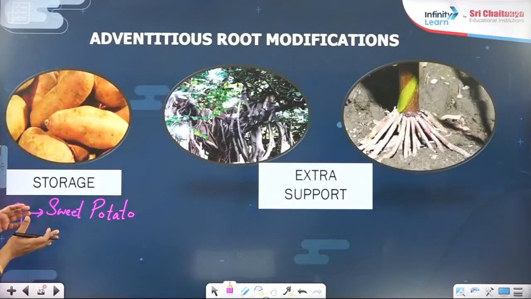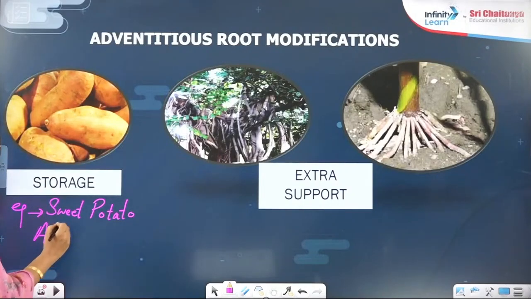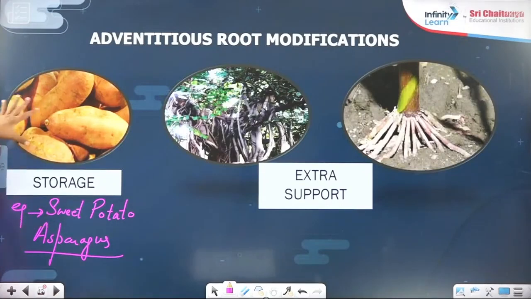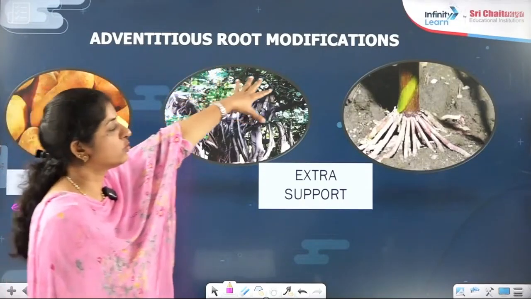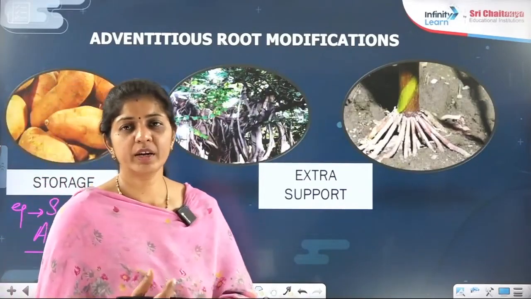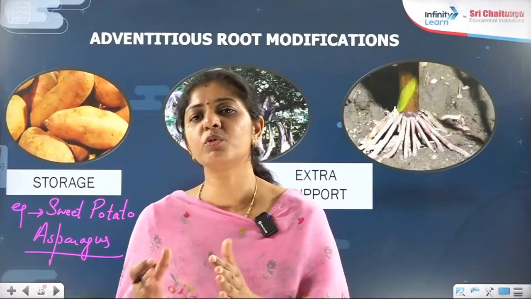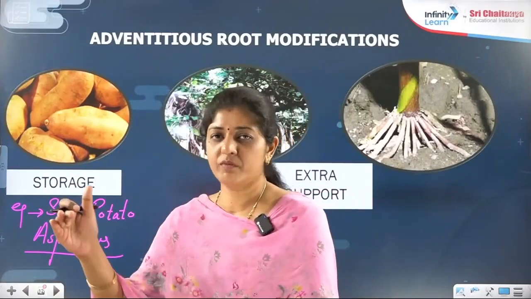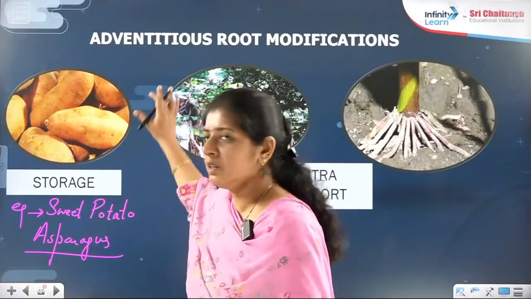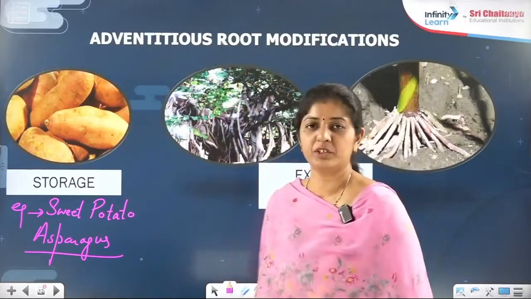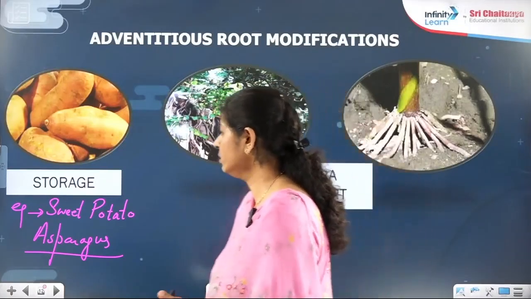Sweet potato will show much more storage, right? Even asparagus you can write. So these examples can store food, but they come under the adventitious root modification, right? And if I am taking the example of radish, carrot, turnip, it will come under the taproot modification. But if I am talking of potato alone, it will come under the stem modification. Sweet potato comes under root modification, but under which root modification? Adventitious root modification. Clear?